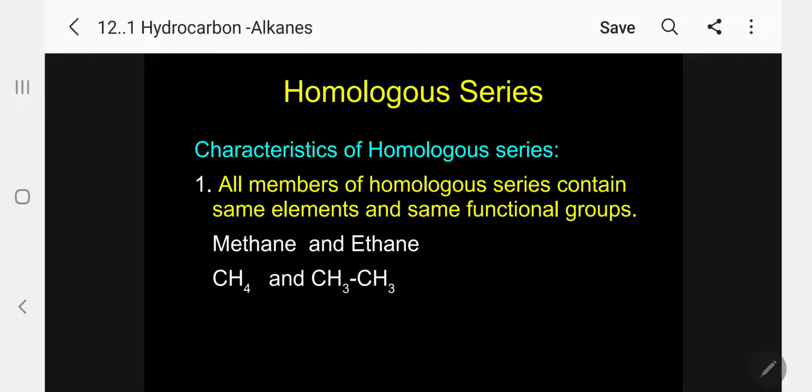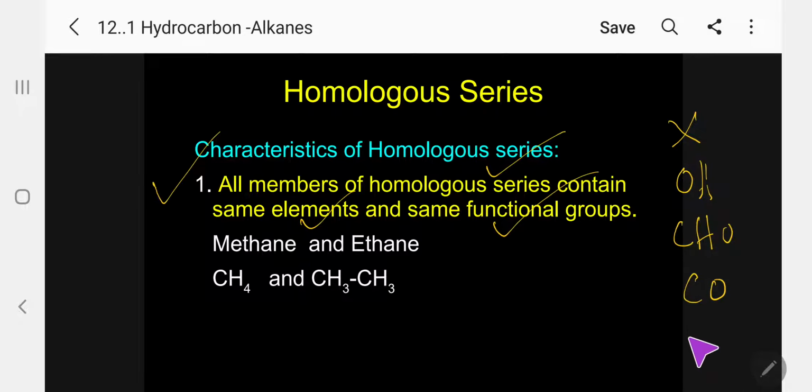The characteristics of homologous series I am going to discuss one by one. First, number one, all the members of homologous series contain the same elements. This is the most important. Same elements and the same functional groups. Kindly follow. If alkyl halides, same functional group X. Alcohol, same functional group OH. Aldehyde, same functional group. Ketone, same functional group. Like that, acid, same functional group. So, homologous series.